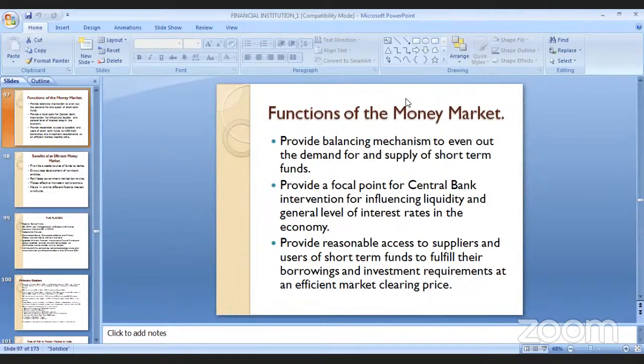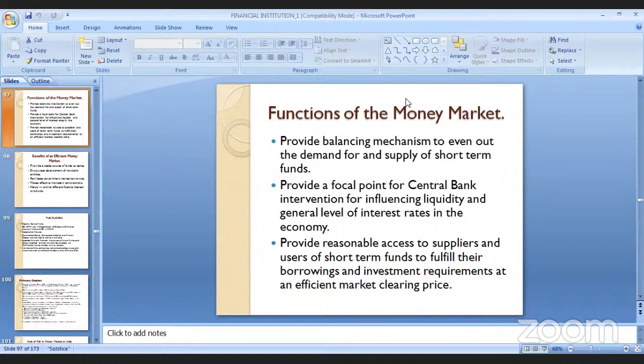Market operation. So the third function says that it provides reasonable access. So the money market should provide reasonable access to the suppliers and users of short-term funds, fulfill the borrowing and investment requirements at an efficient market clearing price.